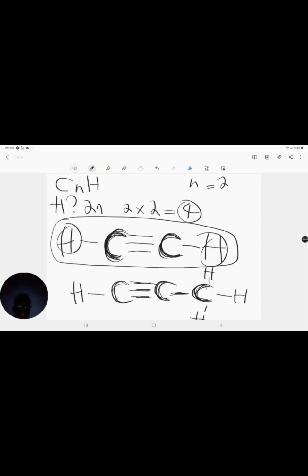I have 1, 2. I only have 2, so I must subtract 2 from 4 in order to get to my 2. So then from this 2n, I must take away 2, right? Because I took away 2 in order to get to my number of hydrogen atoms. Okay, let's do it for the second compound. Let's see if that still holds for the second compound.